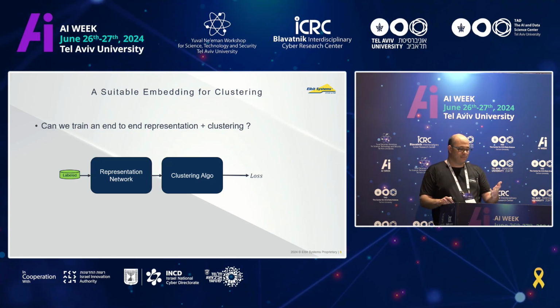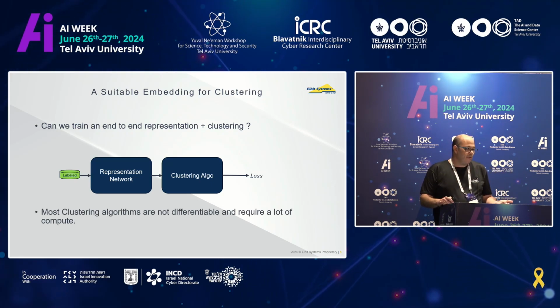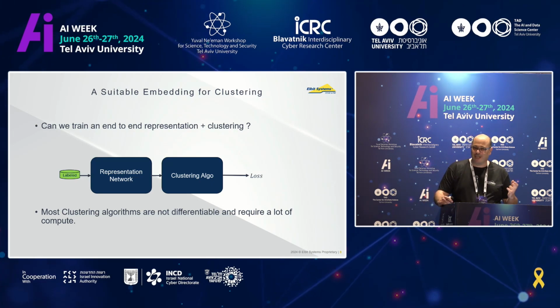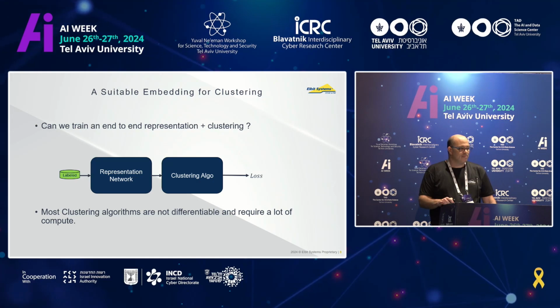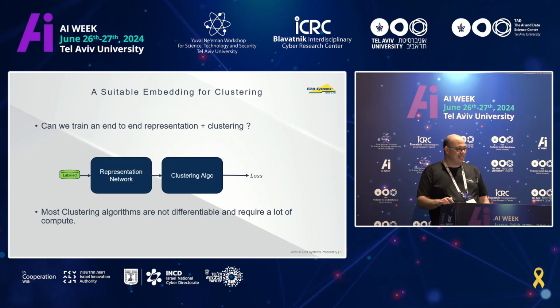Can I do that? The problem is that every clustering algorithm that I know is not differentiable. Also, they're very compute intense, so it's not practical to do backpropagation through the clustering algorithm. I cannot do this. But still, I really want to learn end-to-end, so what can I do?